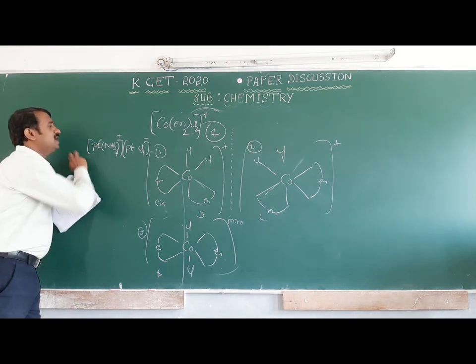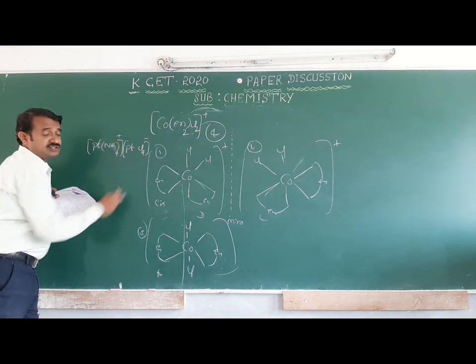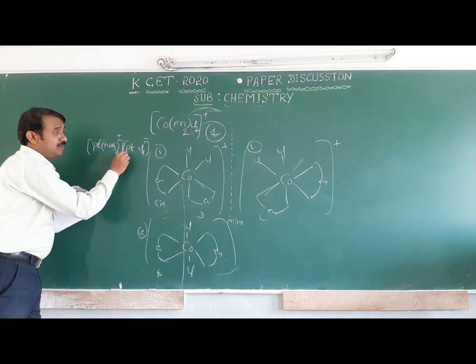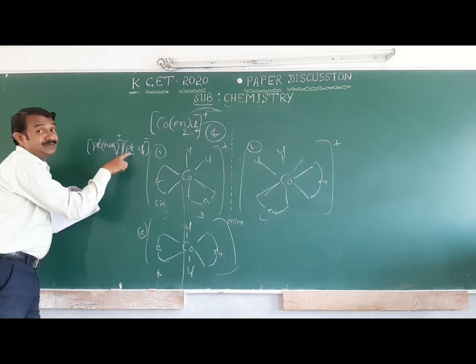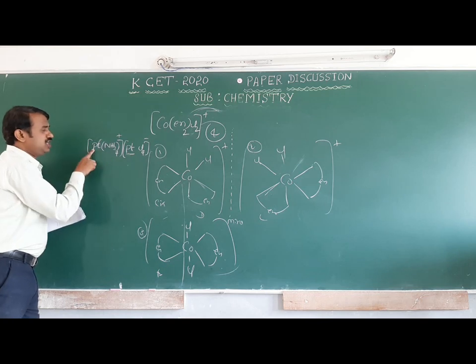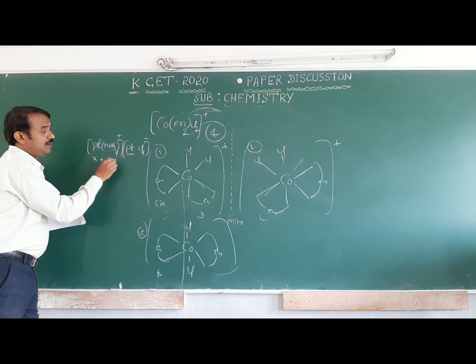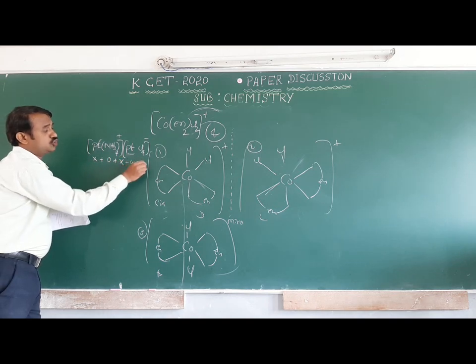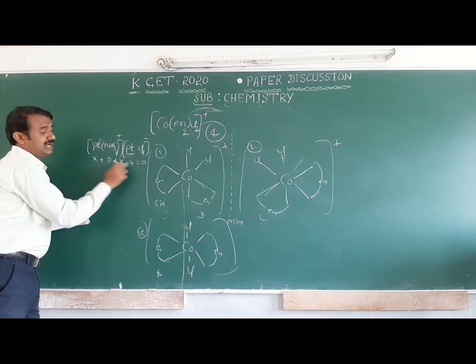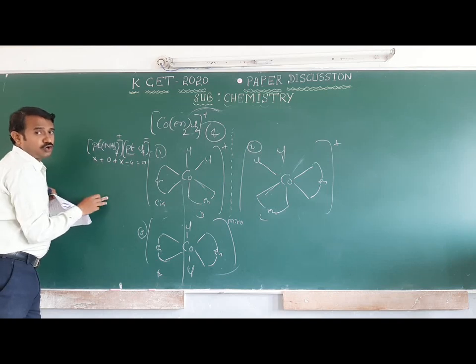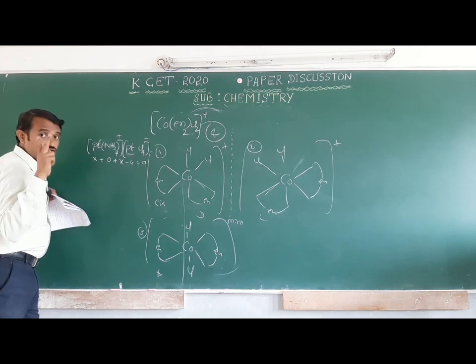That means the first complex we take as a cation, the second complex we take as an anion. The anion complex we have to name as platinate. Oxidation state you have to calculate: X plus 0 plus X minus 4 equals 0. 2X minus 4, X equals 4 by 2, oxidation state is 2.